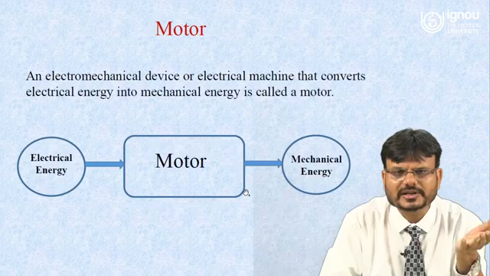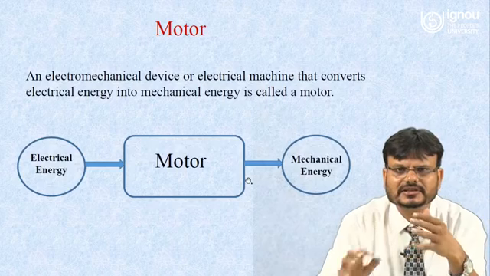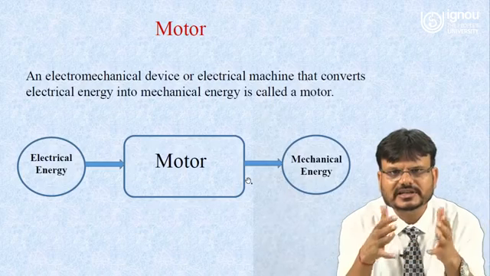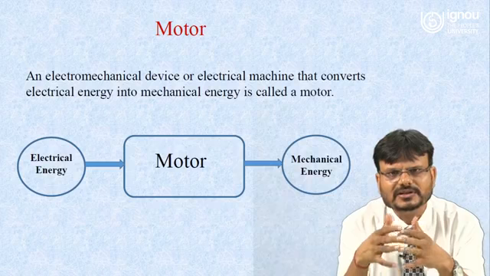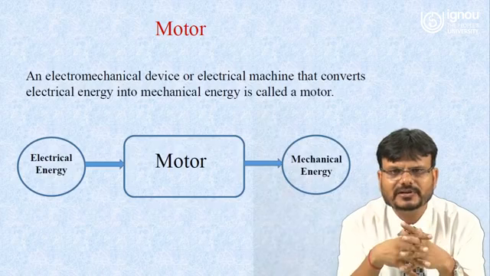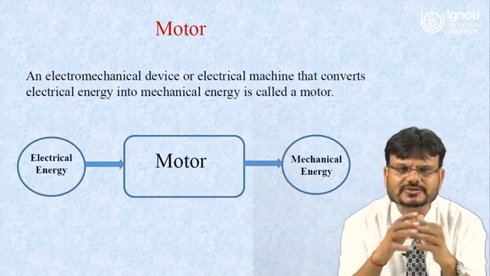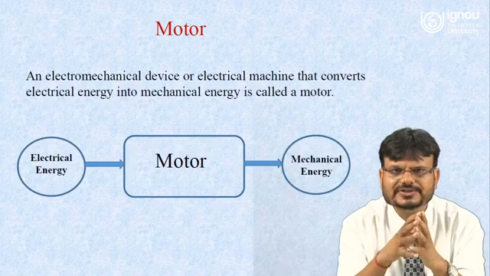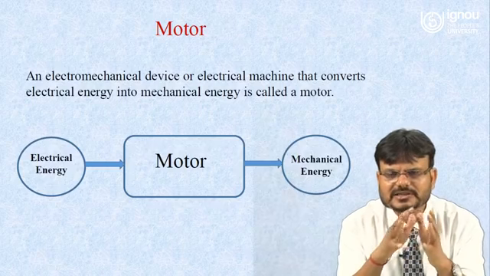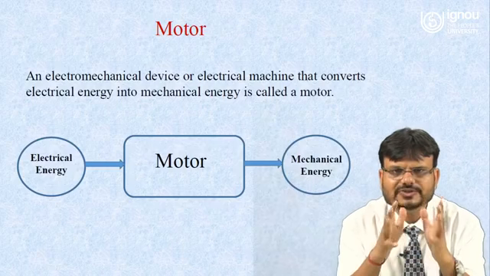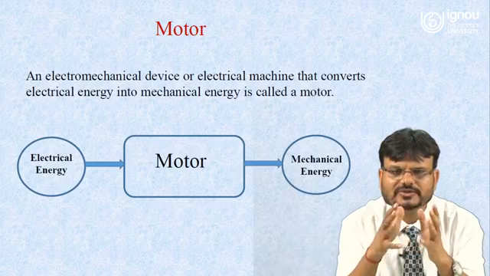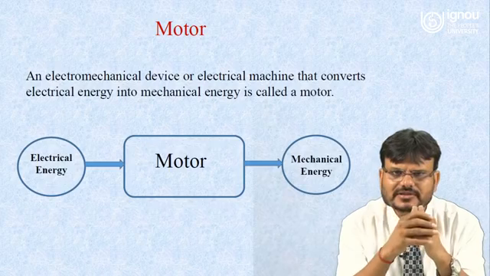So an electromechanical device or electrical machine that converts electrical energy or power into mechanical energy or power is called a motor. This is the basic difference between generator and motor.